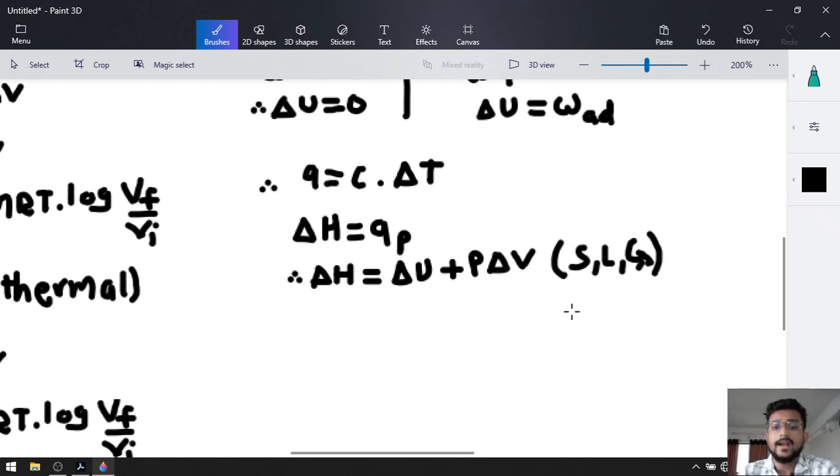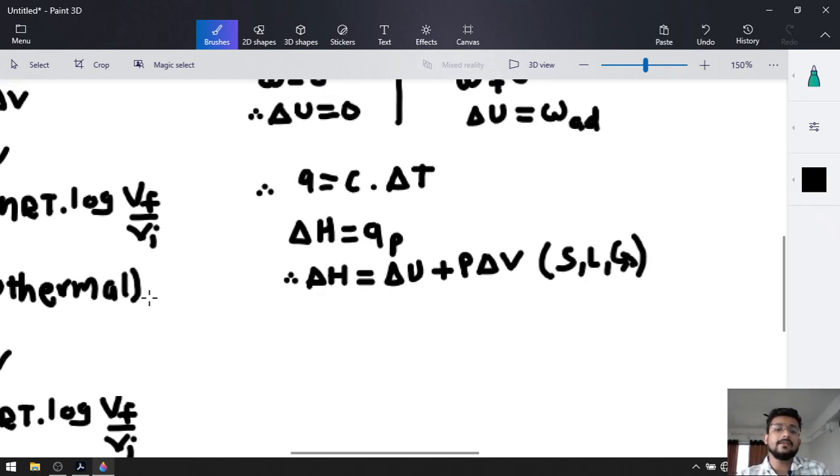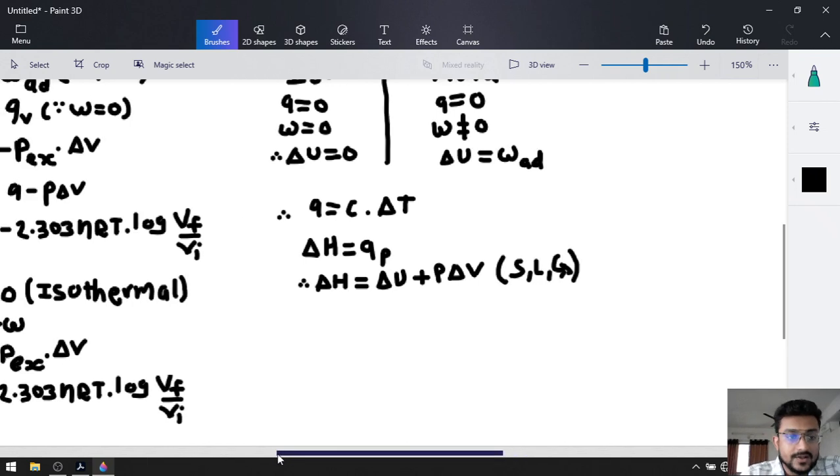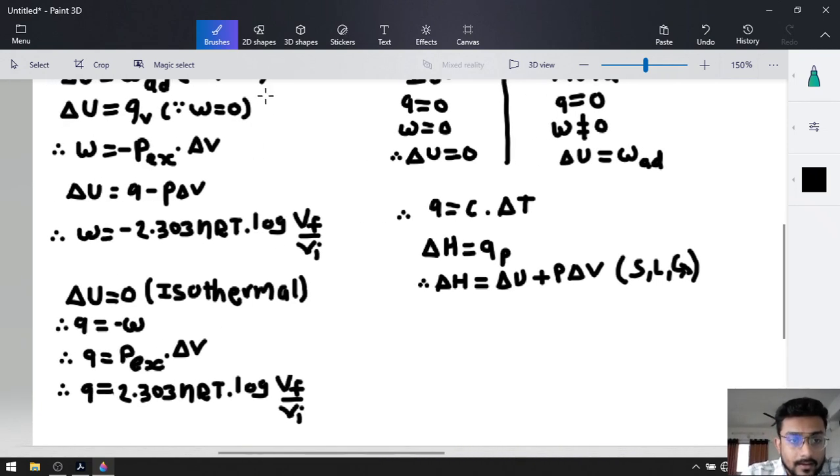But after that, we came to know that for solids and liquids, volume will be constant. That is why delta H will be equal to delta U for solid and liquid, and delta H will be equal to QV.